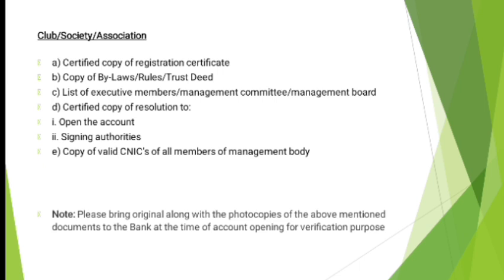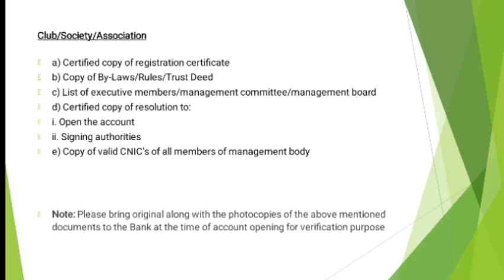Like first, the head of finance who is running this institution, this university, the treasurer office. He is the signing authority. Second, the head of the organization, like the vice chancellor. He is the signing authority. These two run this account. Same like an NGO: the head of the NGO, who is the owner of that NGO, will be a signing authority, and the finance head of that NGO will be a signing authority.